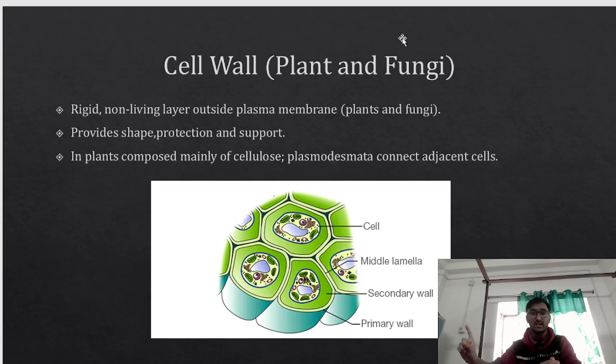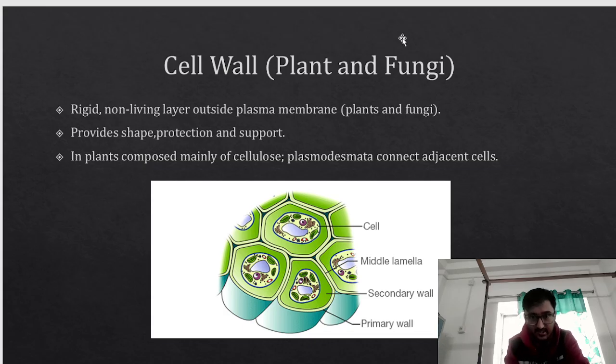It provides shape, protection, support, and most importantly, rigidity. In plants, it is mainly composed of cellulose. Plasmodesmata connect the adjacent cells.